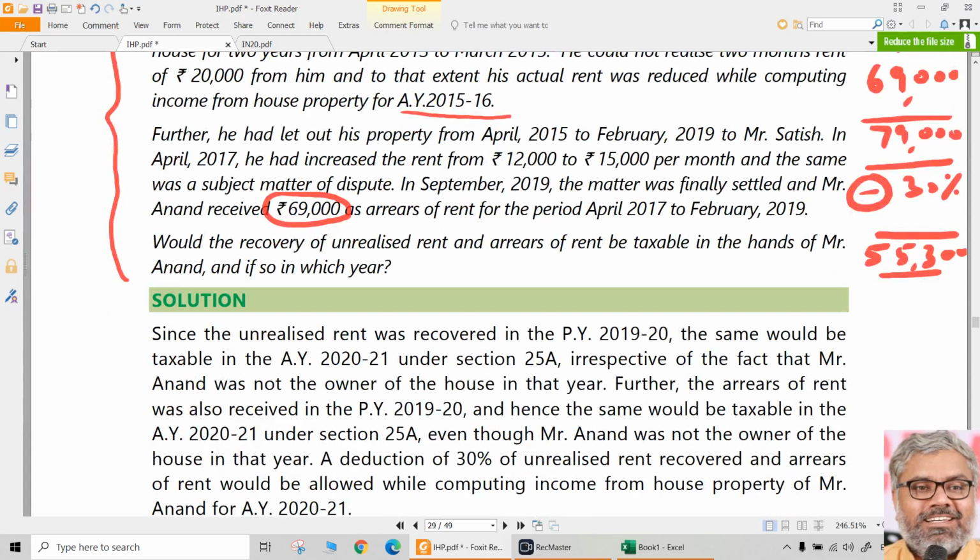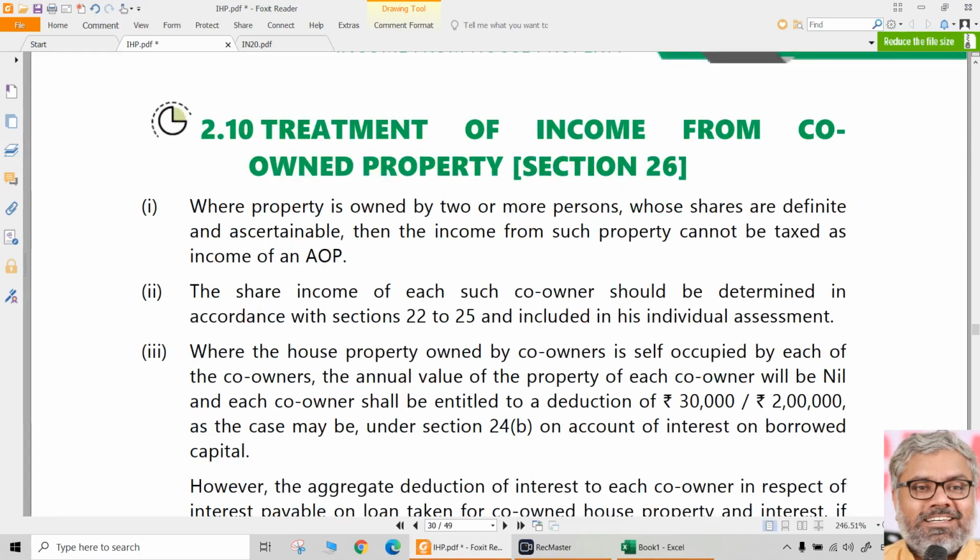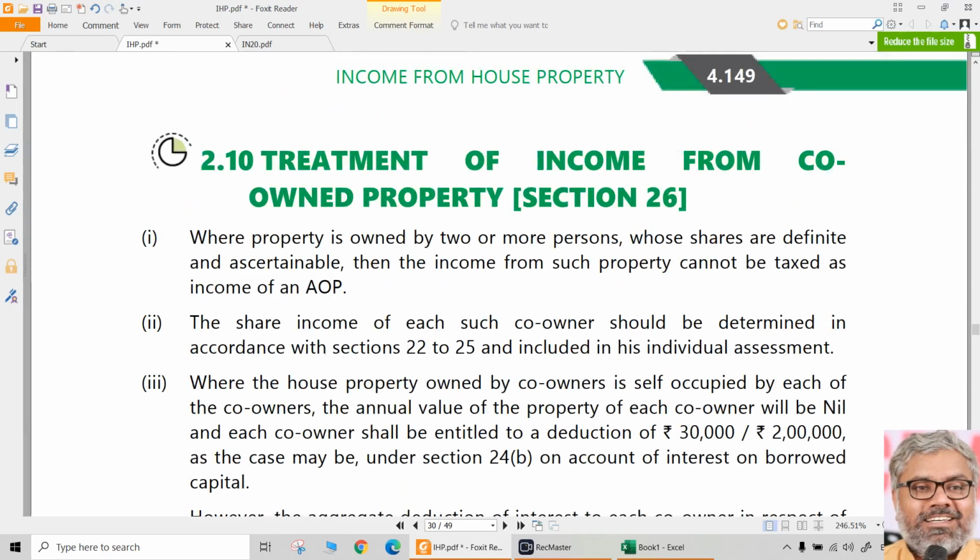That's it. That's almost a case-based question. So finally, income from house property here will be 55,300, because he doesn't own the property, only has realized the old unrealized rent, and also he has collected the arrears of rent. These are the various situations for income from house property.